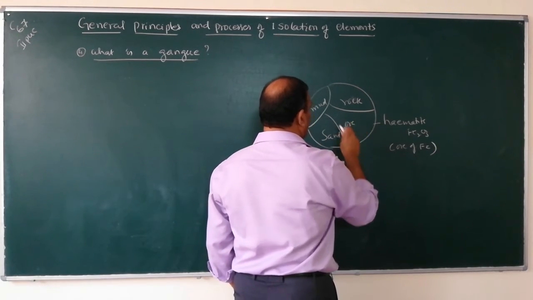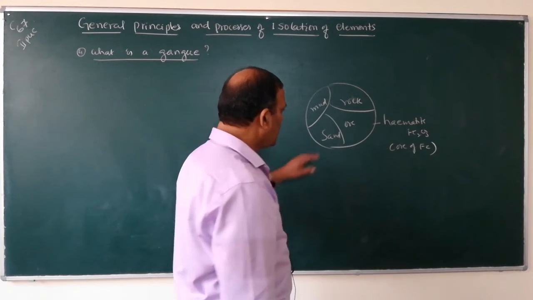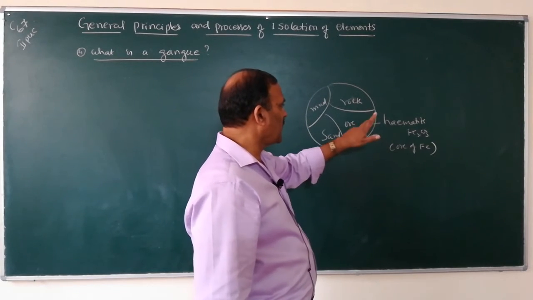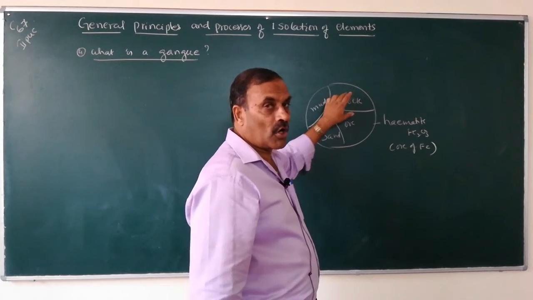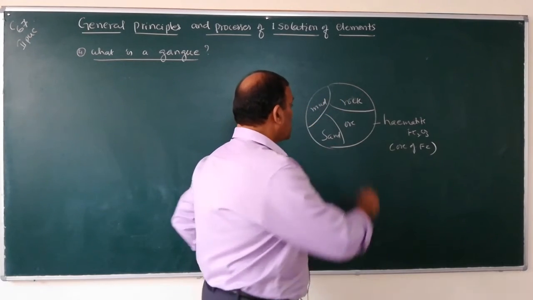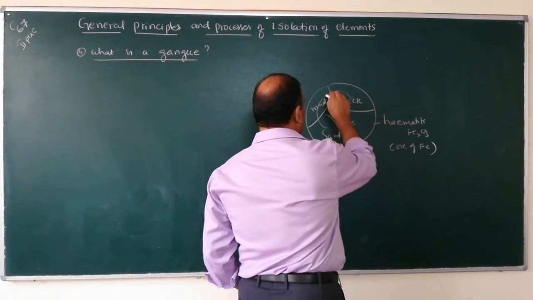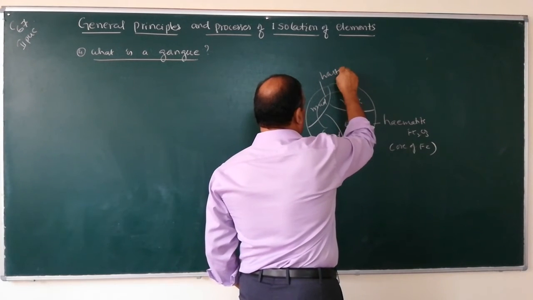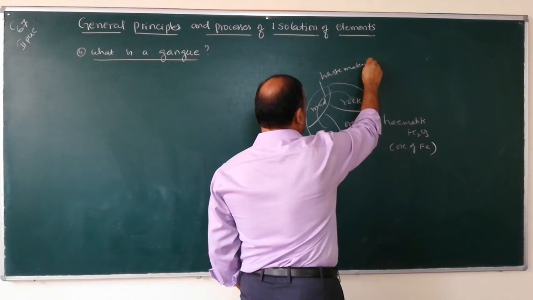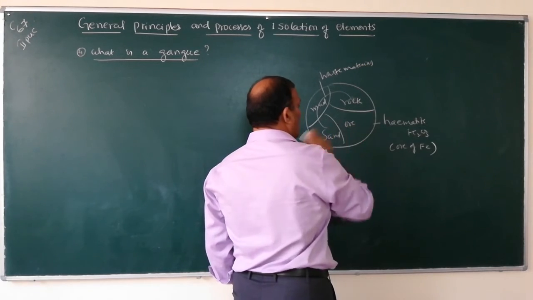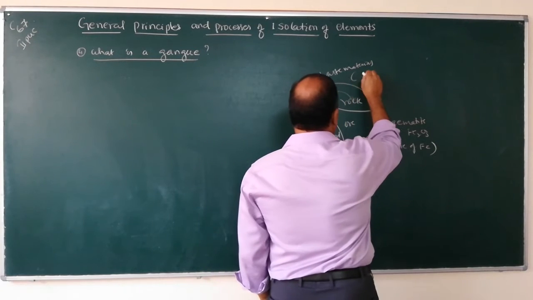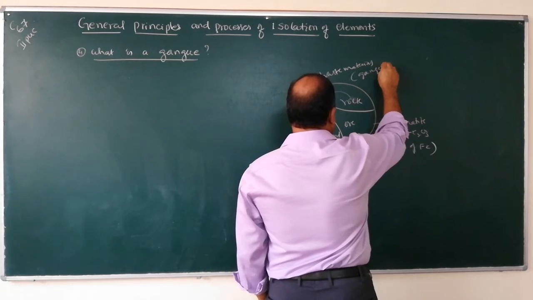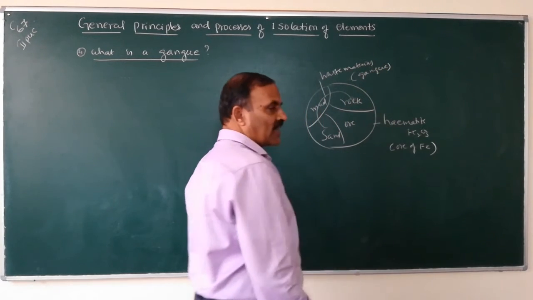So this is the ore. In nature, the ore is present along with mud, rock, sand. These are all the waste materials which are present along with the ore. These waste materials are called gangue. What is a gangue?